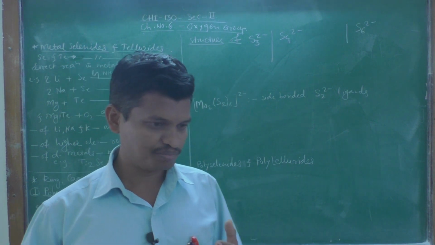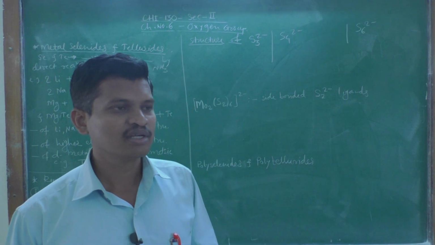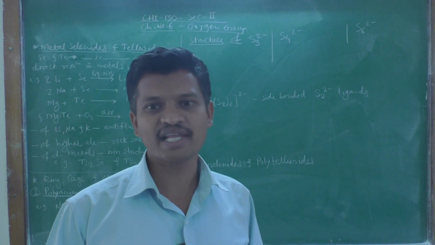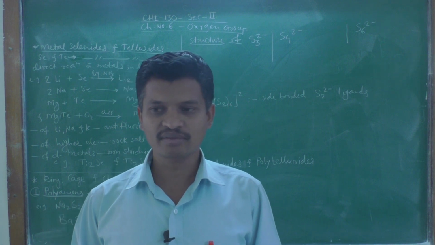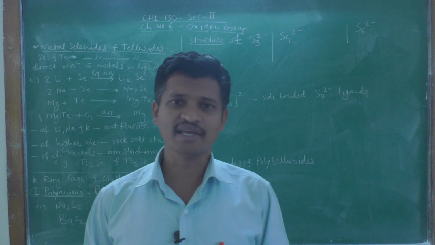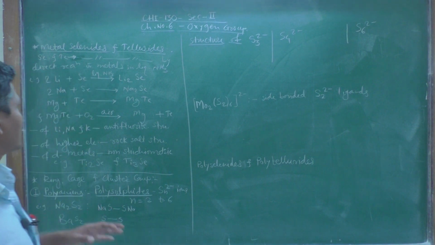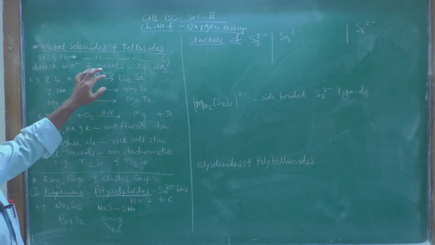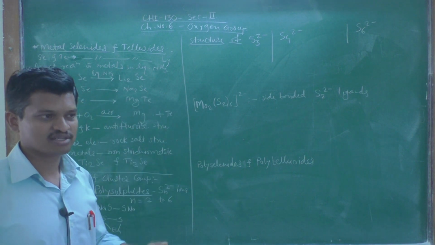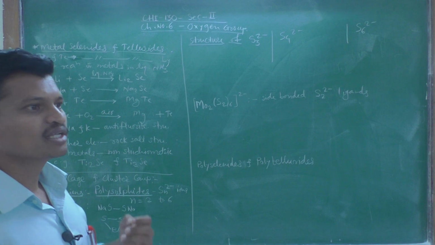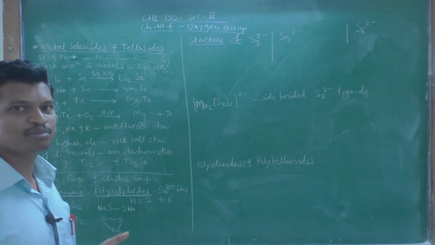The selenium and tellurium elements in group 16 form metal selenides and tellurides when they are reacted with metals directly in the presence of liquid ammonia. Liquid ammonia is the solvent in this case, and when selenium and tellurium are treated with the corresponding metals, they form metal selenides and metal tellurides. The reaction medium is liquid ammonia.